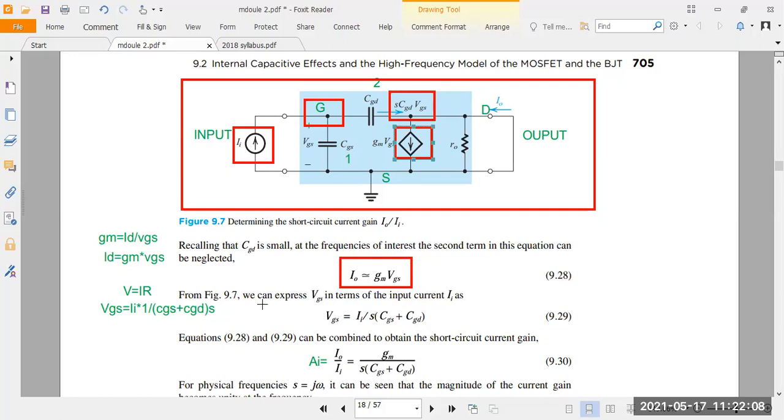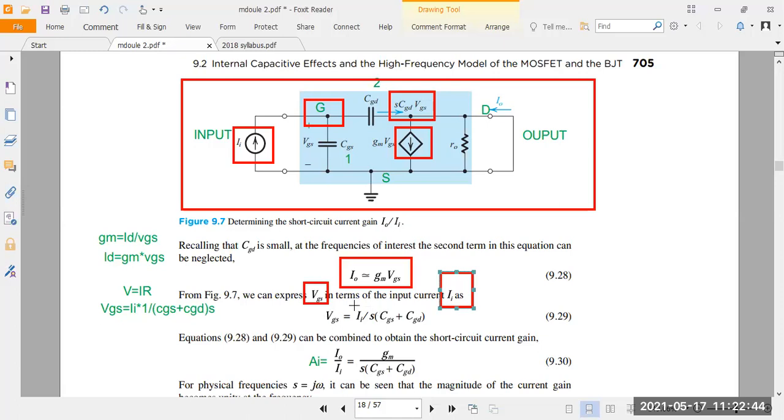After that, you can express the gate-to-source voltage in terms of current. You have to express the input voltage in terms of current. You take V is equal to I by C. So VGS is equal to the input current divided by s into (CGS plus CGD). CGS is the pure input capacitance. CGD is a combination of the input and output capacitance. Understood? So now VGS can be expressed in terms of capacitance.